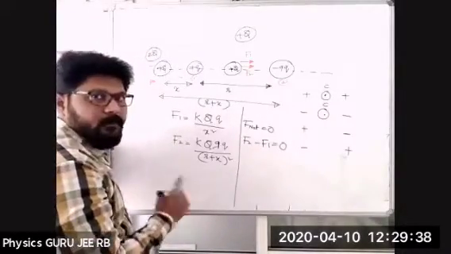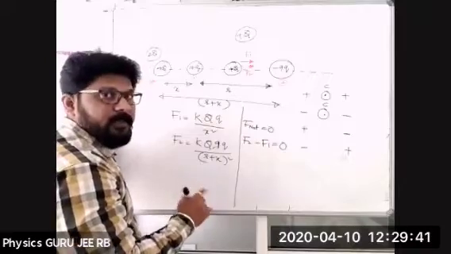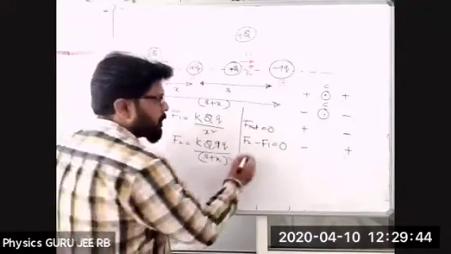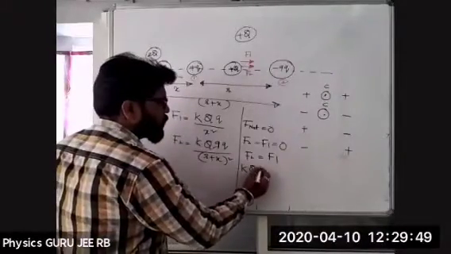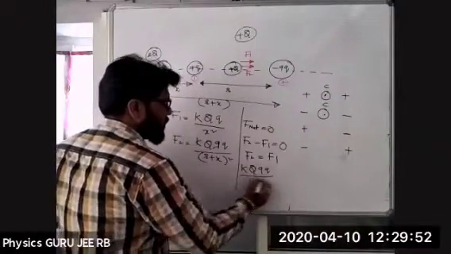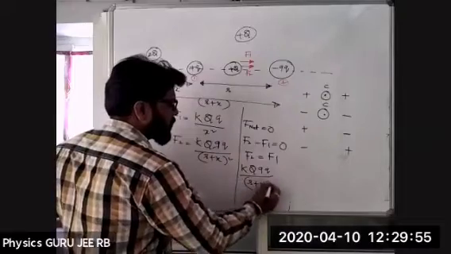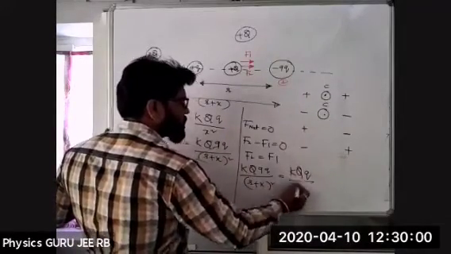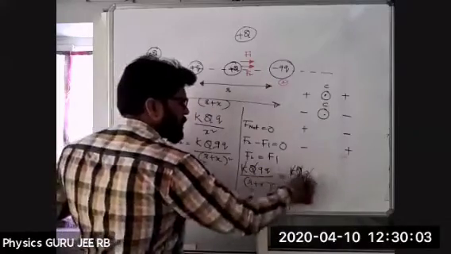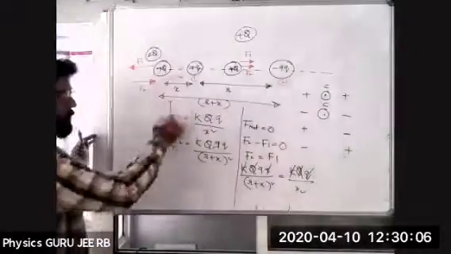F2 is greater, we know that. So that's the reason I'm writing F2 minus F1 is equal to 0, or F2 is equal to F1. Or K capital Q 9q divided by R plus x whole square is equal to K capital Q small q divided by x square. Q gets cancelled. So what are the leftover parts?